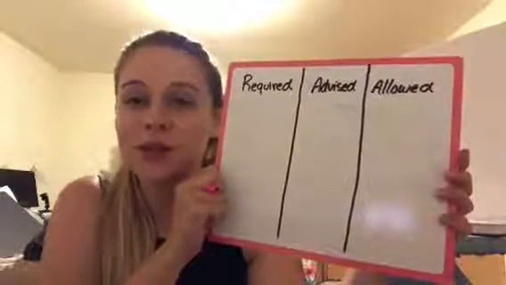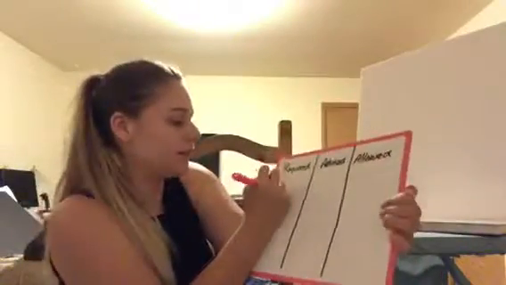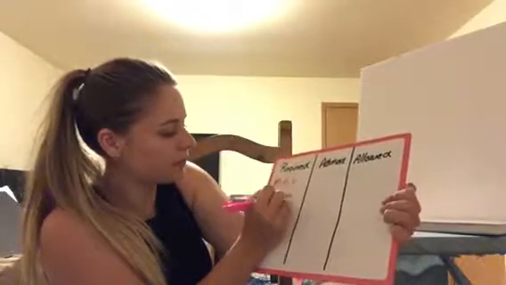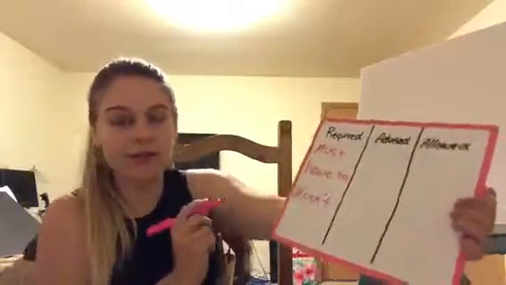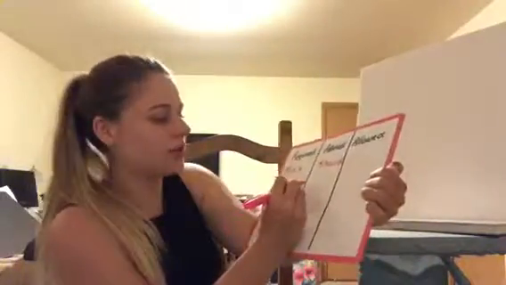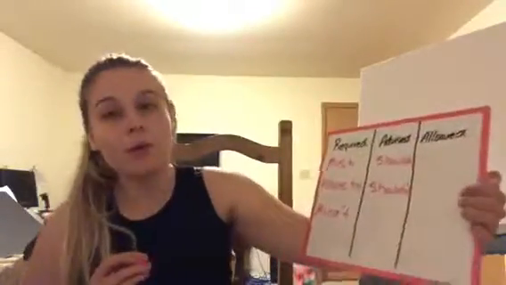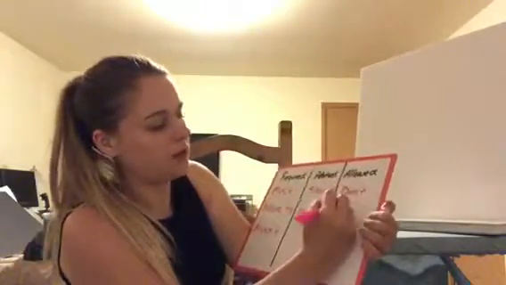Okay, class, so let's review what we know about modals. Required, we use must, have to. What else? Mustn't, good. And for advised, should and shouldn't. And what about for allowed? Don't have to. Very good.